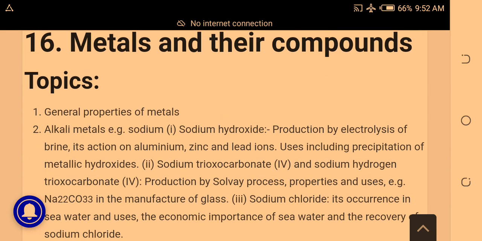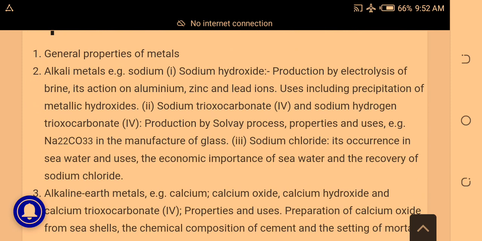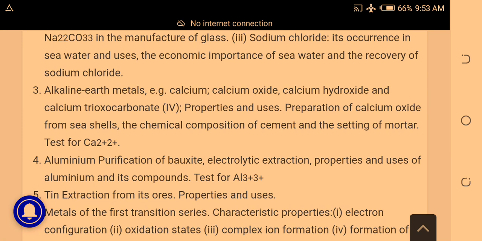Then next for you, as you prepare for your JAMB, is metals and their compounds. Under them, study general properties of metals, alkali metals. Under alkali metals, study sodium hydroxide, sodium trioxocarbonate(IV), sodium hydrogen trioxocarbonate(IV), production by solvay process, sodium chloride. Then study alkaline earth metals like calcium oxide, calcium hydroxide, and calcium trioxocarbonate(IV). Their properties, their uses, how to prepare them, and all the rest.